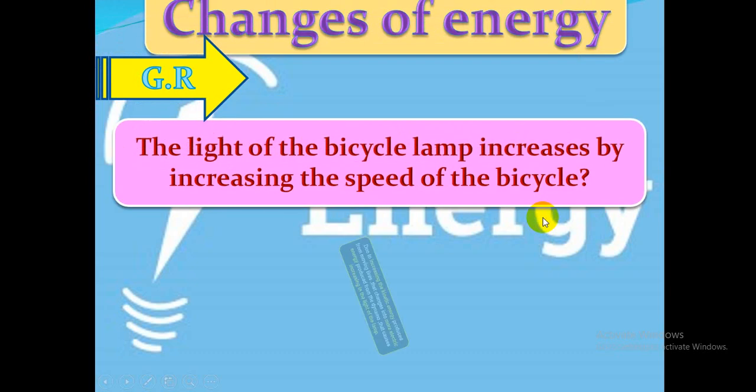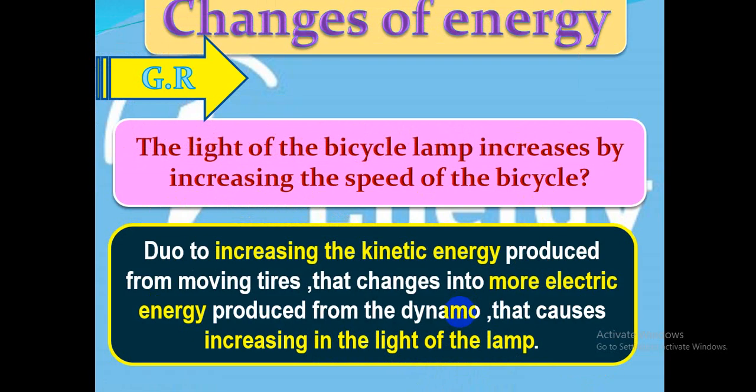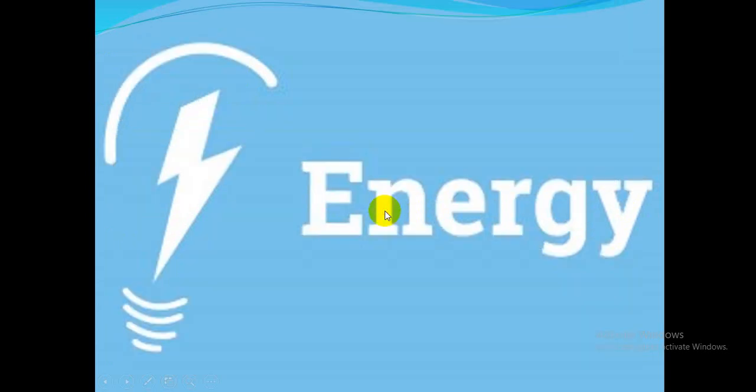Give reason: the light of the bicycle lamp increases by increasing the speed of the bicycle. This will be due to increasing the kinetic energy. Increasing the speed means increasing the kinetic or motion energy produced from the moving tires. That changes into more electric energy produced from the dynamo, which causes an increase in the light of the lamp. More light energy.